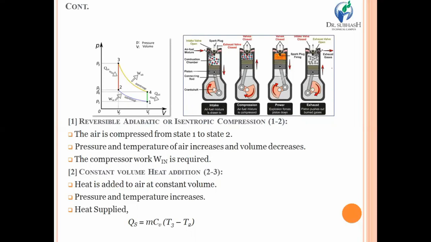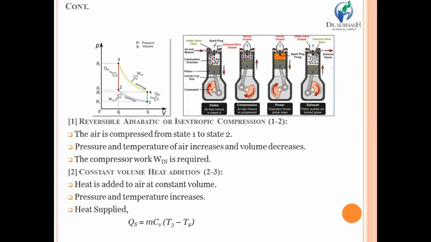The actual working of the engine is basically based on the Otto cycle. There are six thermodynamic processes and four strokes required to complete that cycle. Out of the six processes, two are the constant pressure suction process and the constant pressure exhaust stroke. So we should start with the reversible adiabatic or isentropic process, which is process number 1 to 2.